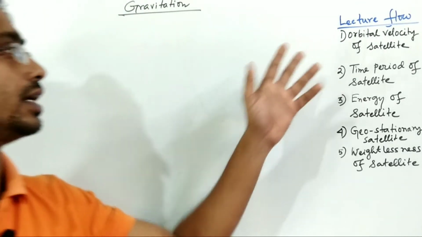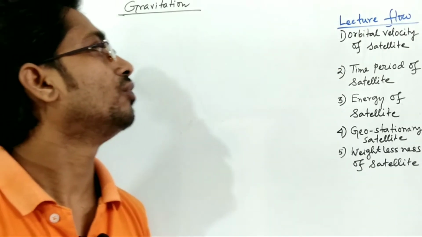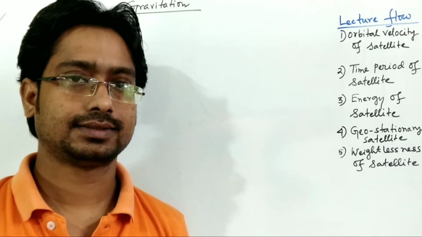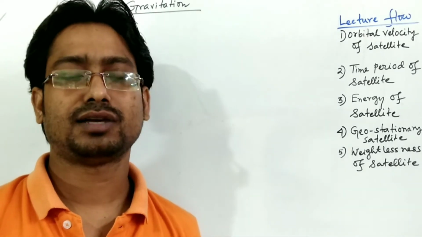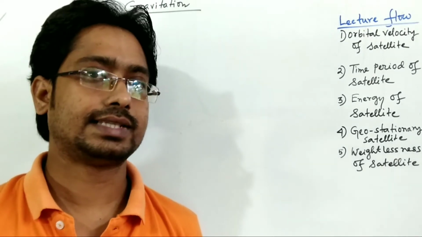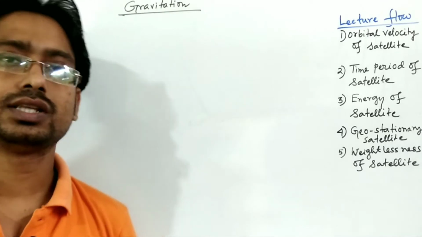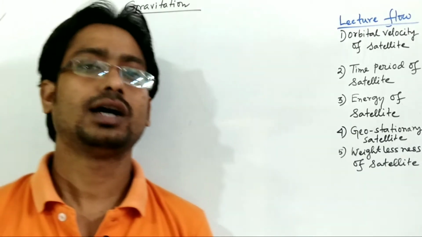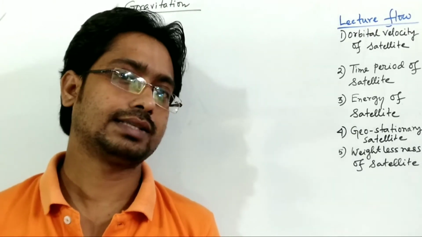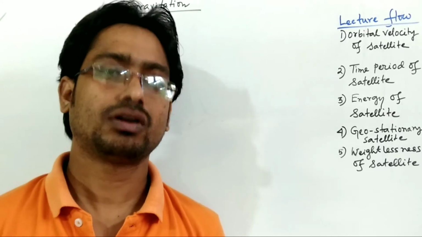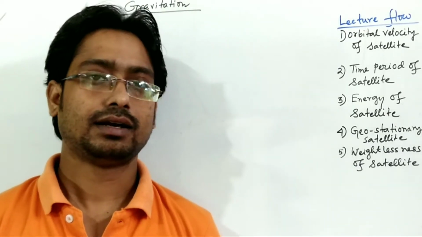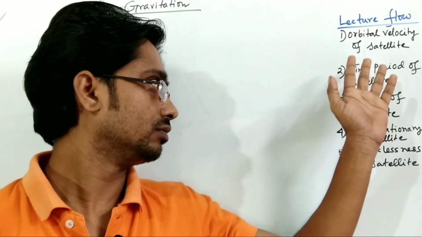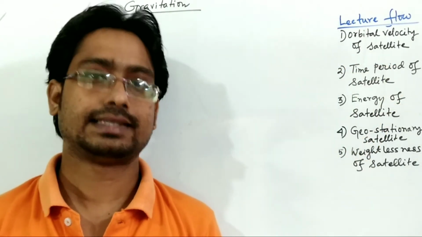So first we'll start with the orbital velocity of the satellite. You know, satellites are of two kinds: number 1, natural satellite, and number 2, artificial satellite. The moon is the only satellite of the earth, and other planets have one or more satellites, whatever it may be, that are called natural satellites. But here we'll also talk about artificial satellites.